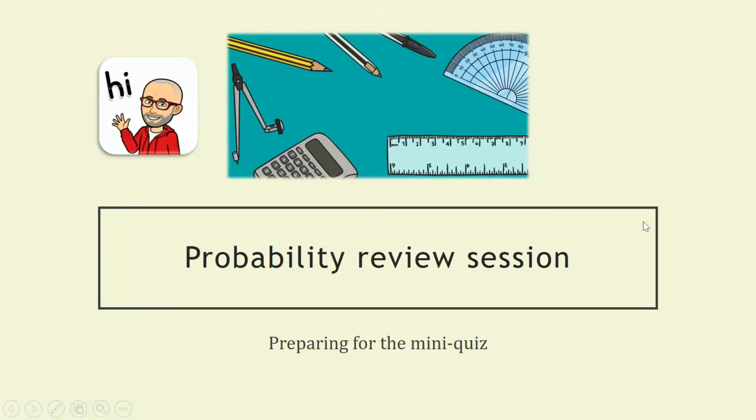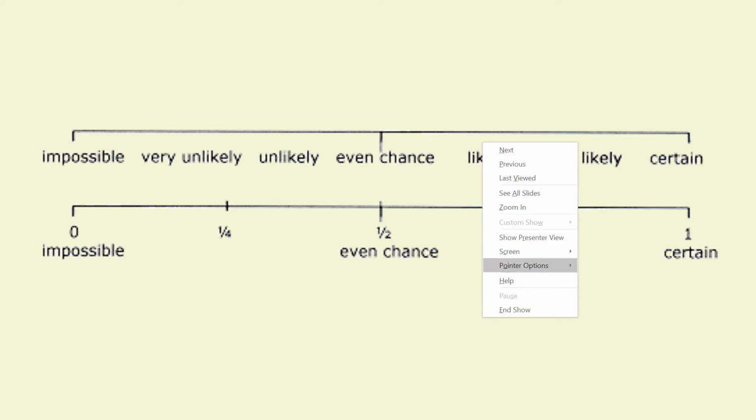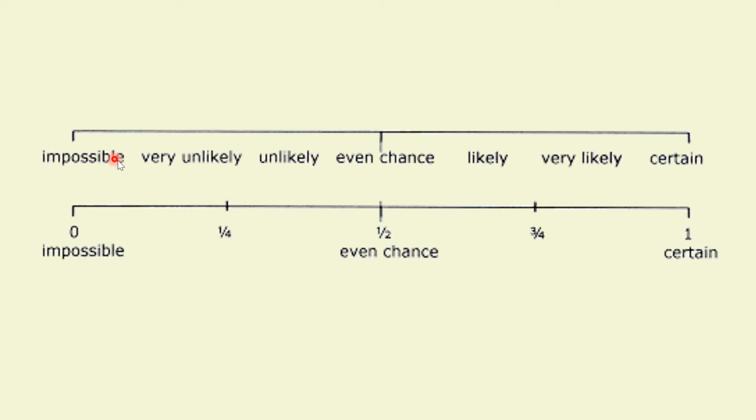Okay, guys, so let's just have a quick whiz through, having a look at a few things probability-wise, just getting ready for the mini quiz that's coming up. So the first thing, just to review the words that we have around describing probabilities, whether things are impossible or unlikely, there's an even chance, they're likely, or they're certain.